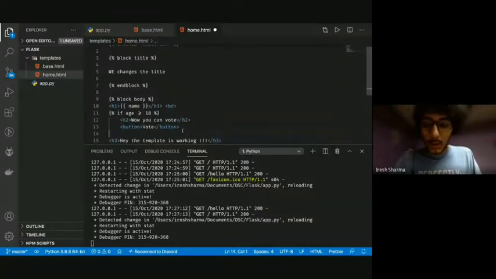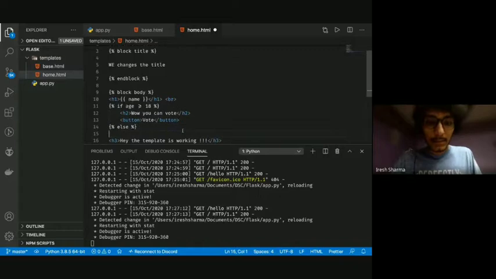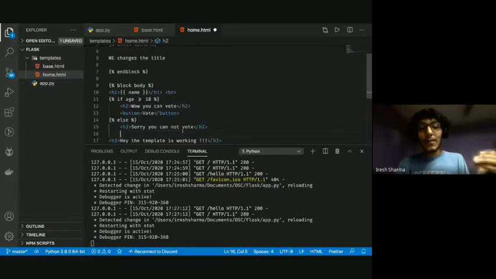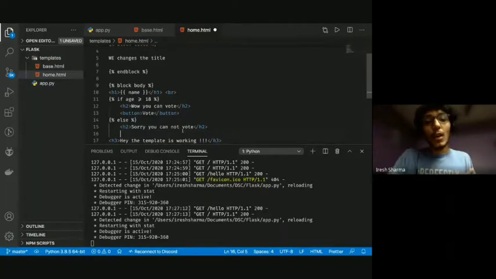And we're going to have an else statement. Else, sorry, you cannot vote. And again, like I'm saying from the starting, when you open something, you have to close it. So we started an if, and hence now we have to end the if. The way we do that is endif.